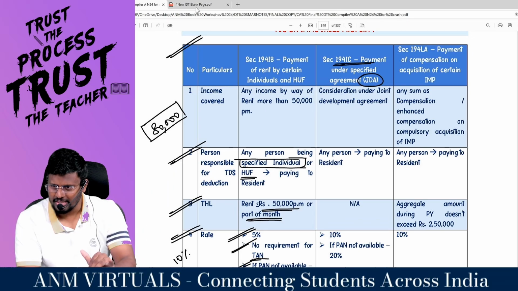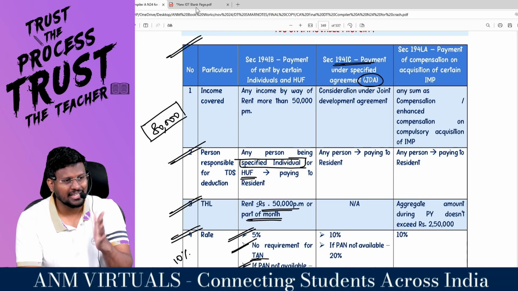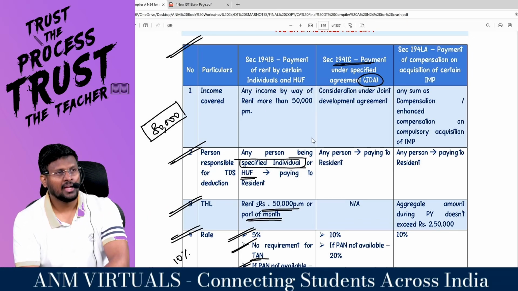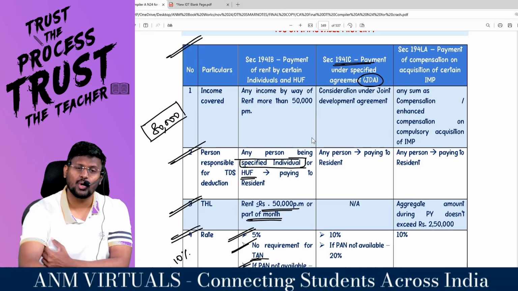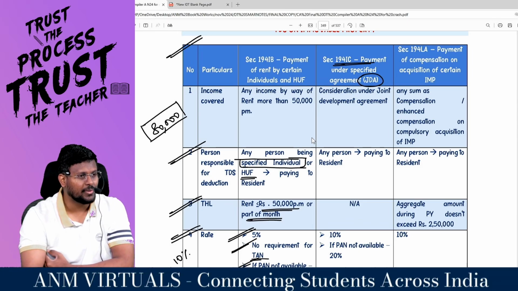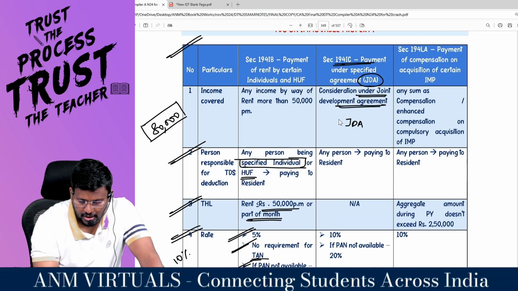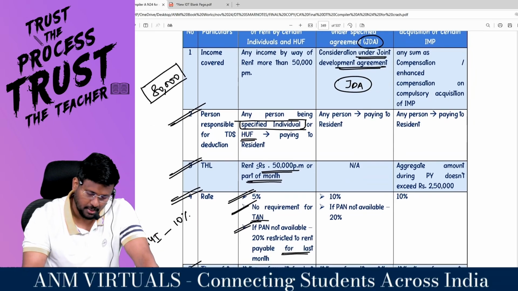That flat is, sir, other than cash. For that, TDS cannot be deducted. Correct, sir? They are paying you cash consideration also. For that cash consideration, TDS has to be deducted. So, consideration under Joint Development Agreement, shortly called as JDA, Joint Development Agreement.